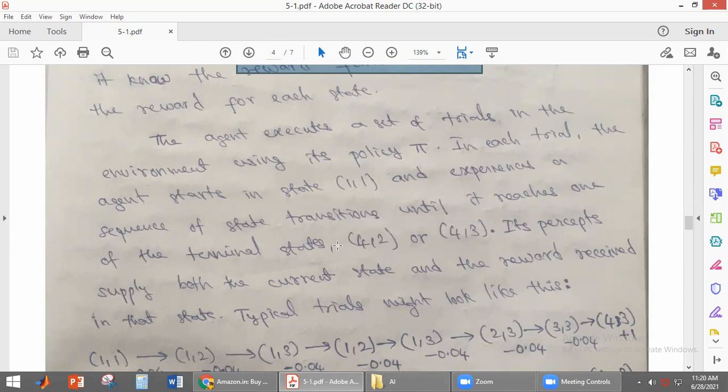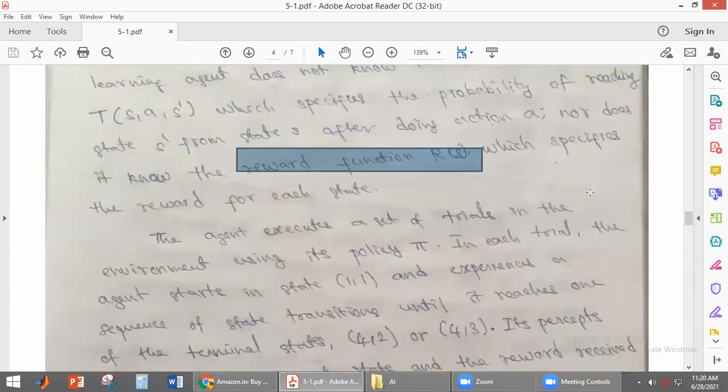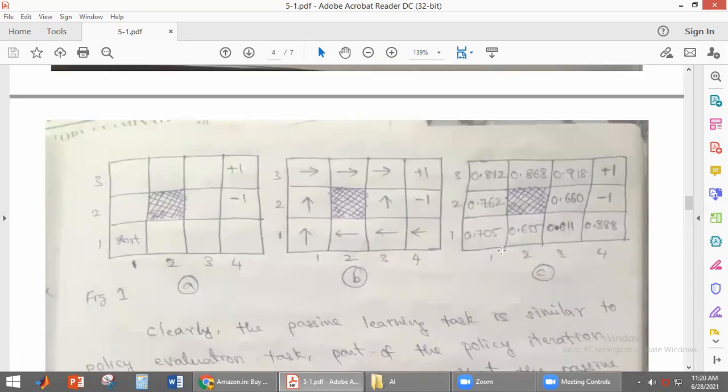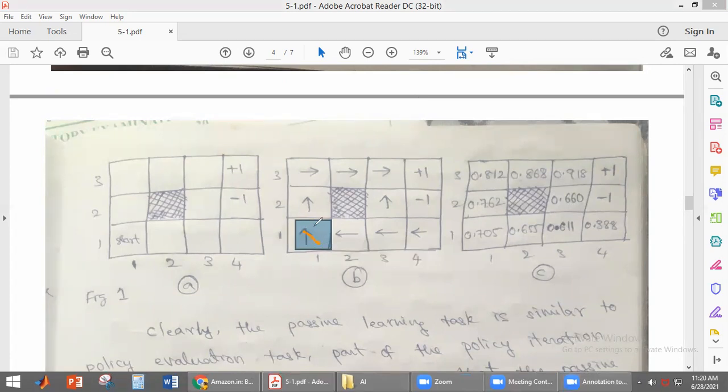There are 3 trials we are showing here, students. See this here, all of you. The agent will be starting here. The first trial is that the agent starts here and reaches the terminal state like this.